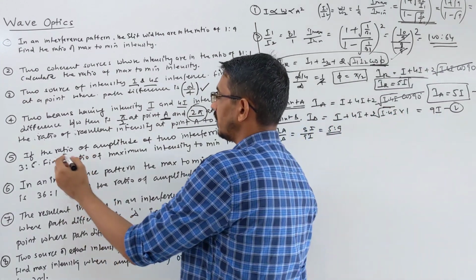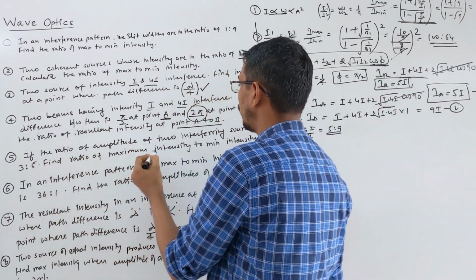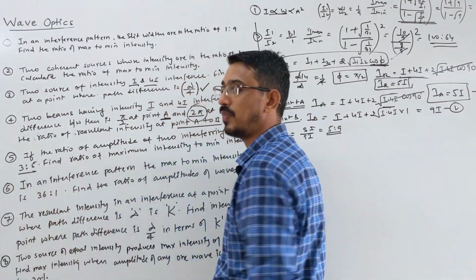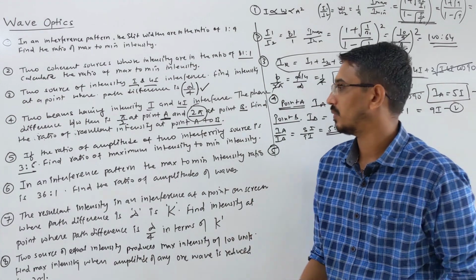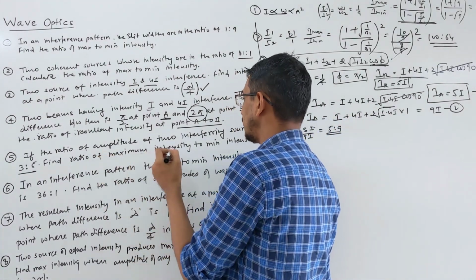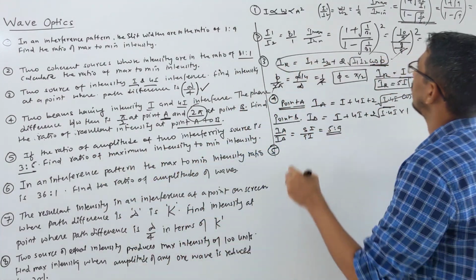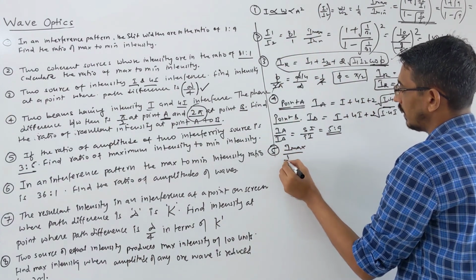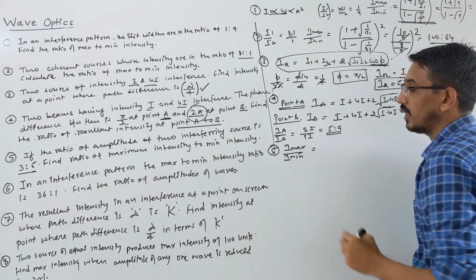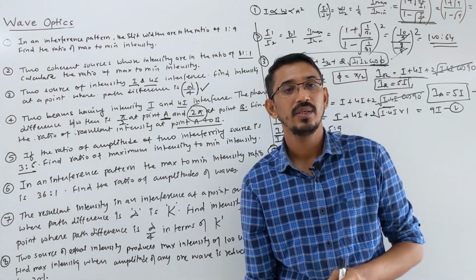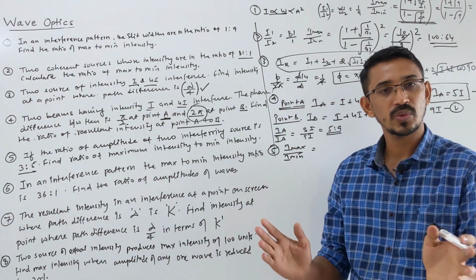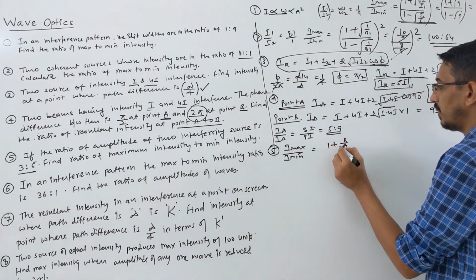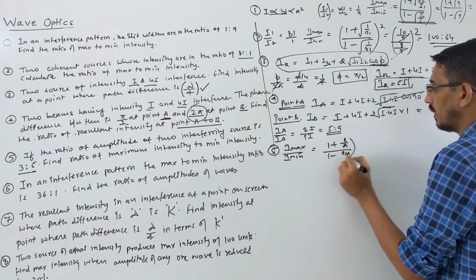They say that if the ratio of the amplitudes of two interfering sources is 3:5, find the ratio of maximum intensity to minimum intensity. So that question is only I max by I min. You know I max by I min is (A plus B) by (A minus B) whole square, and the ratio is given, so you can also write this as (1 plus B by A) by (1 minus B by A) and square, right?